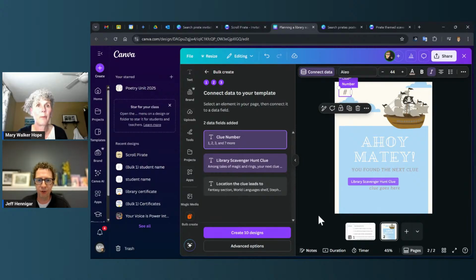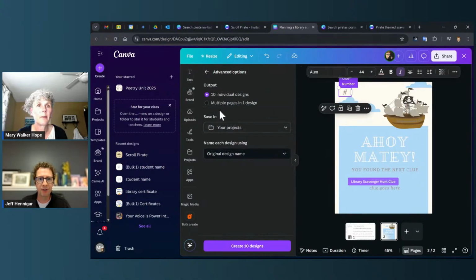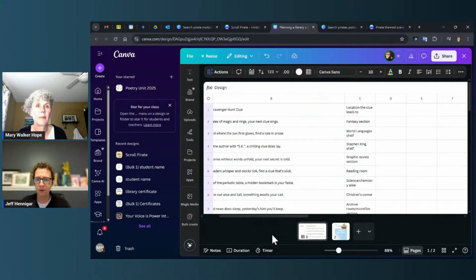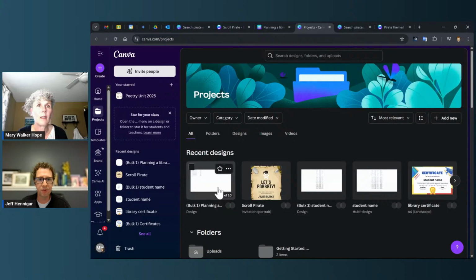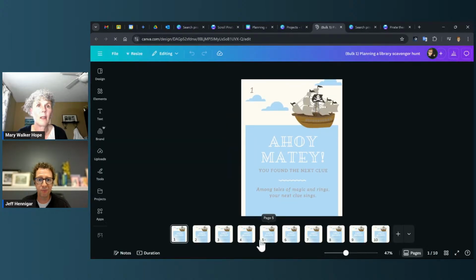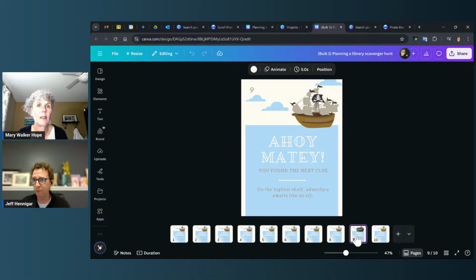So once again, I'm going to change it to do multiple pages in one design and create the design. And now I've got ready-to-use posters that I can just print off and stick around the library with the clues on each one, ready to go. Isn't that amazing? Yeah, that's great. And to create all of those at different times too.